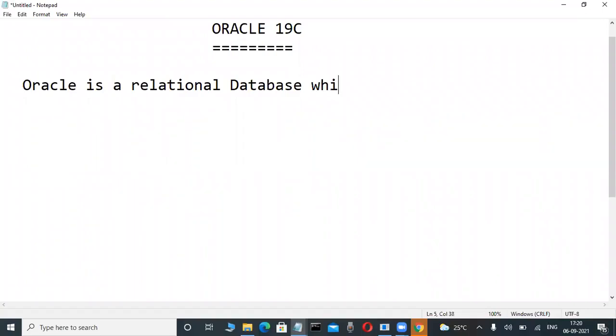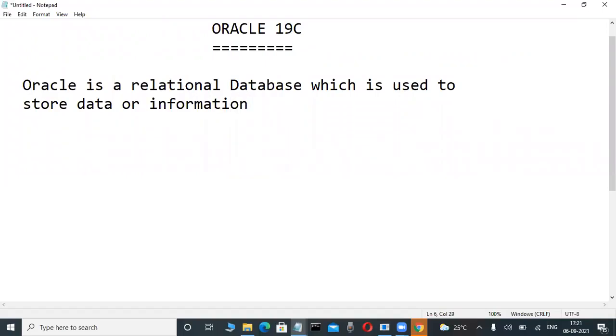which is used to store data or information permanently in secondary storage devices.